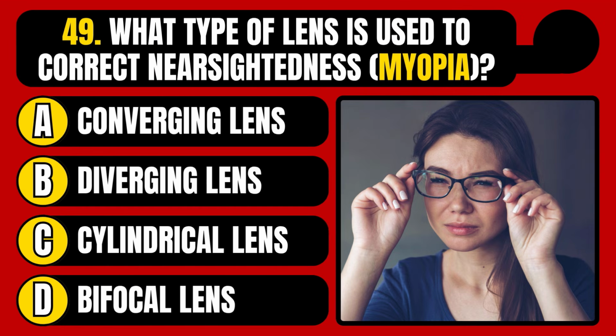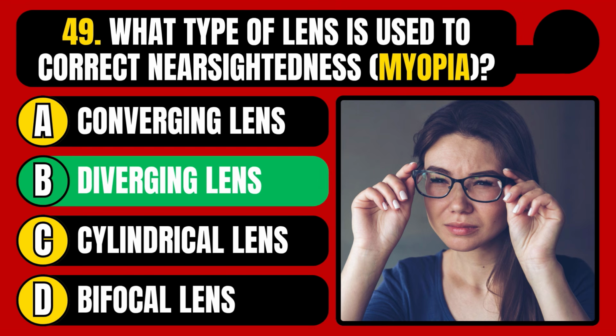What type of lens is used to correct nearsightedness? Converging lens, diverging lens, cylindrical lens, or bifocal lens? The correct answer is option B, diverging lens.